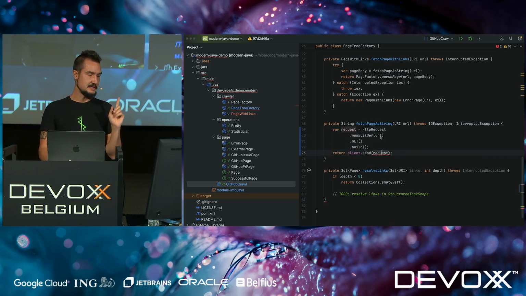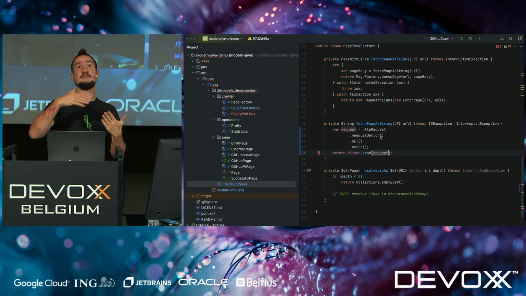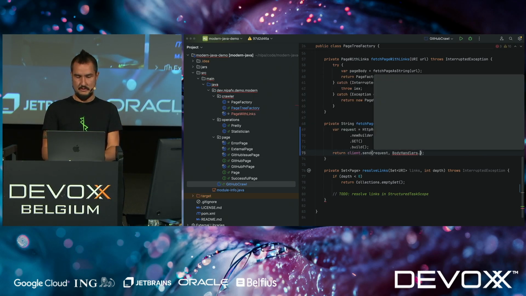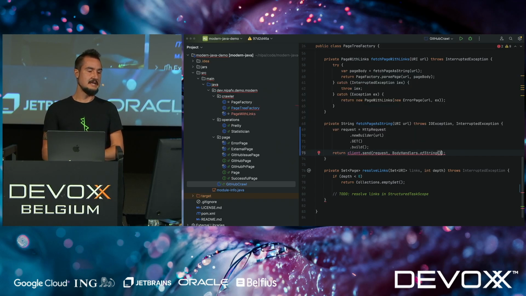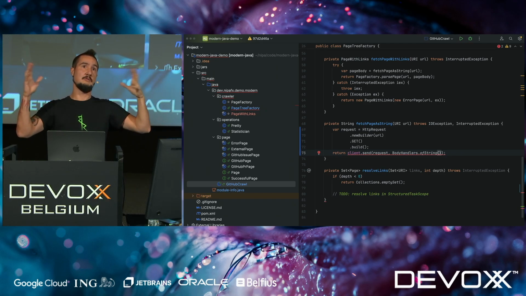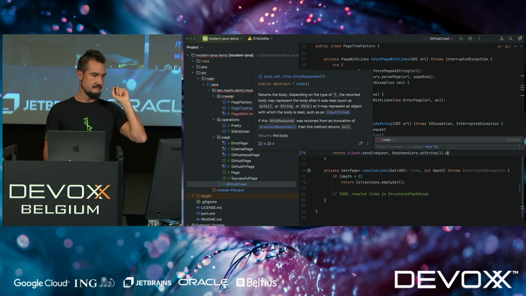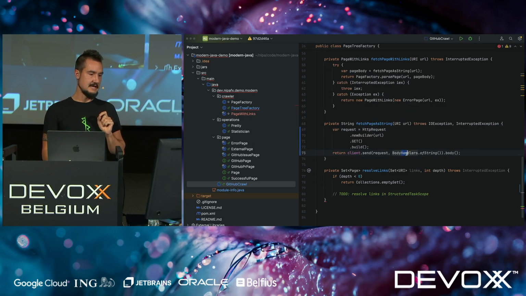Okay, this doesn't work yet. We're sending this request, but the API is aware of the fact that requests but also response bodies can be too large to handle in one thing. It has a concept called body handlers, and it wants a body handler that tells it what to do with the body. And we're going to use a very simple one of string that says, give me the entire body back in one piece. I want to have all the bytes at once. So basically it waits until the response is done, and then it turns it into a string. And that's why body will return string. So this body handlers has a generic T, and then body will return that T. So that's how I get this string. And now we're all good.